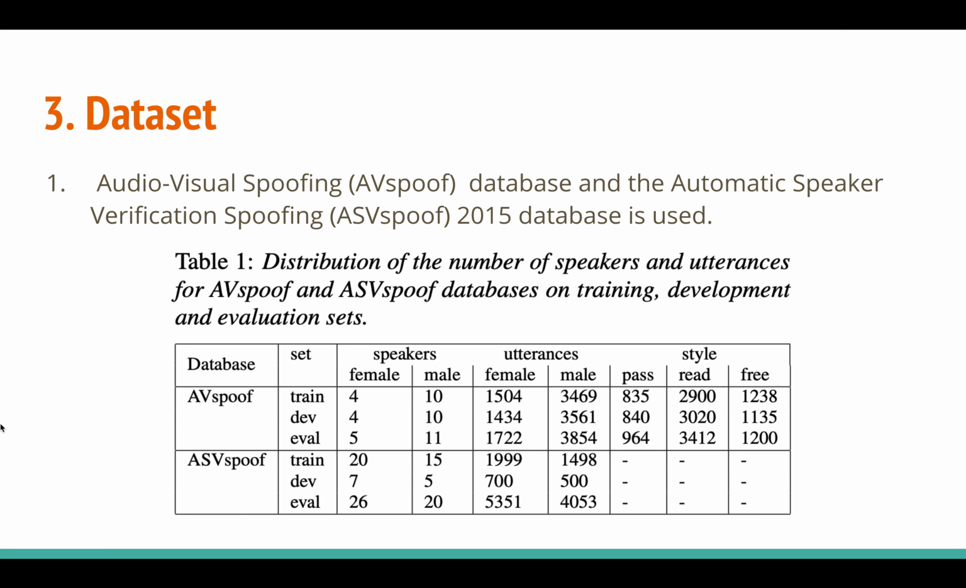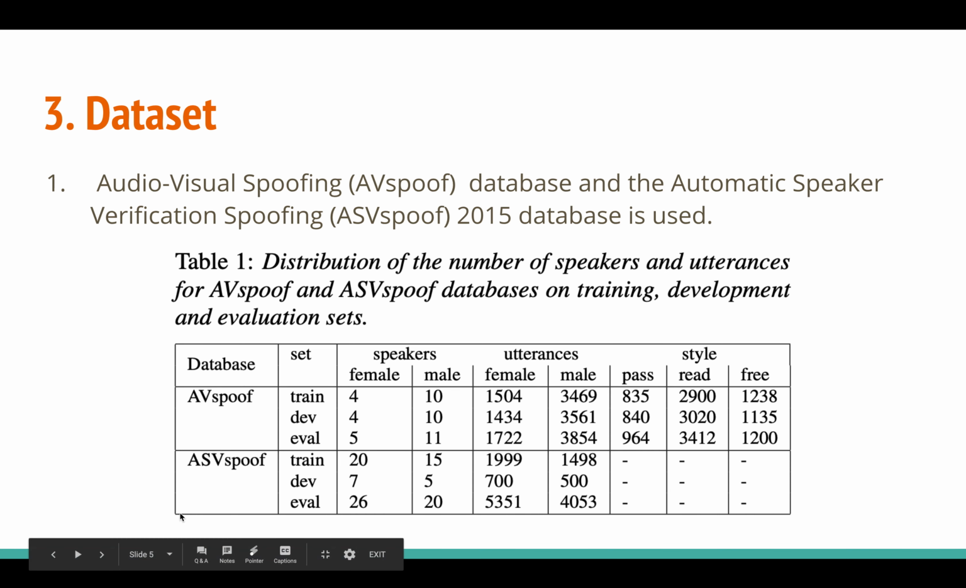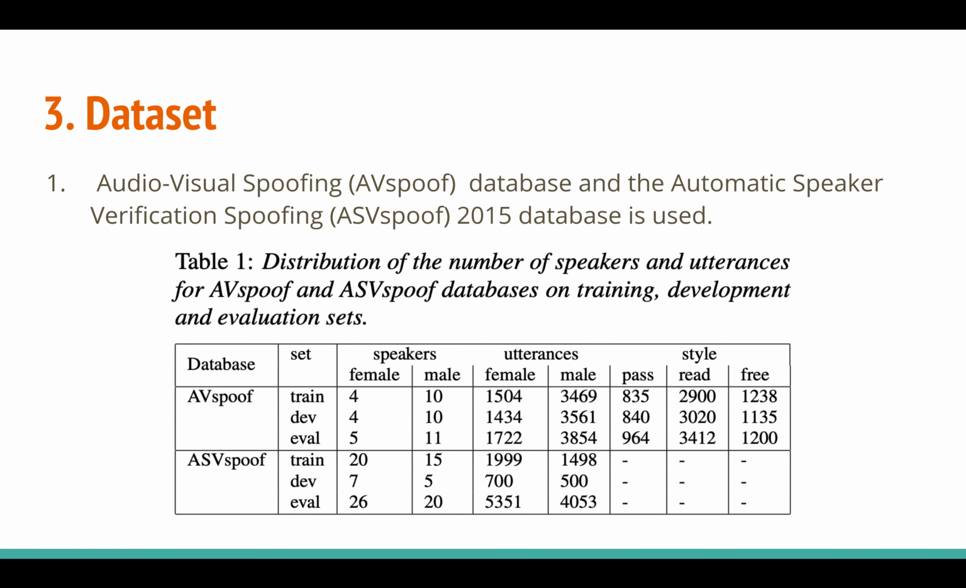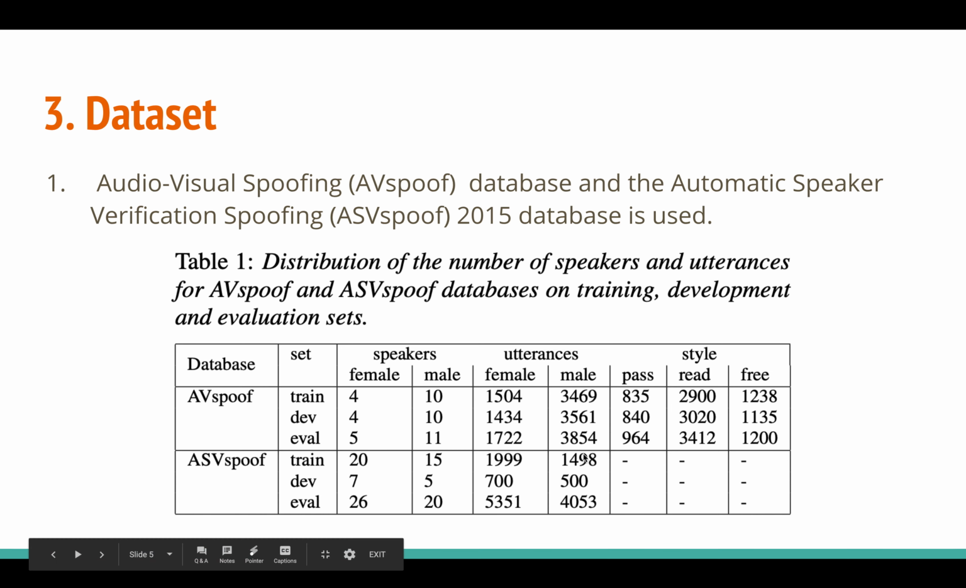And the data distribution is like this. In AVspoof, audiovisual spoof data, the training has 14 speakers, 4 of them female and 10 male, and dev is 4 female and 10 male, and evaluation is 5 female and 11 male. And the number of utterances, as you can see here. In ASVspoof data, they have 20 speakers for training who are female, and 15 male speakers for training. The number of utterances is around 2000 for female and 1500 for male.